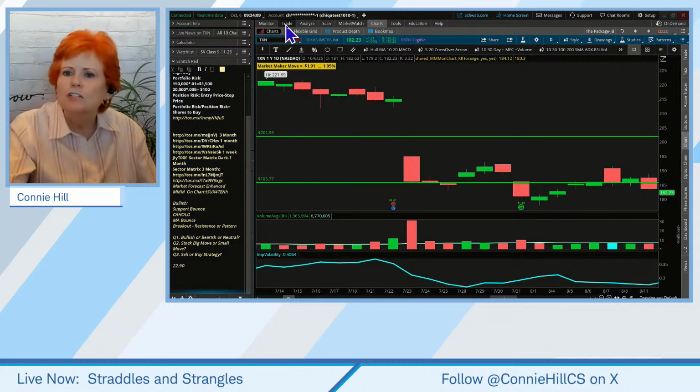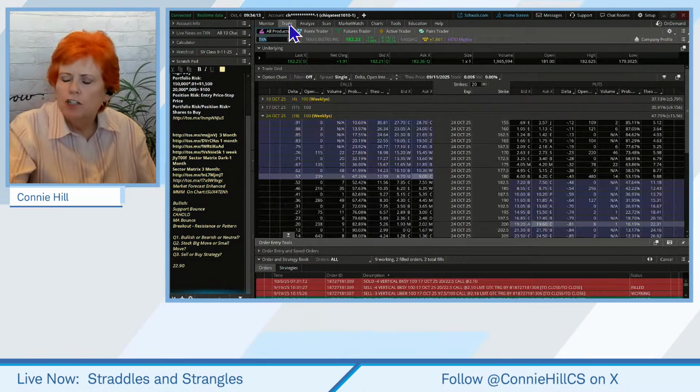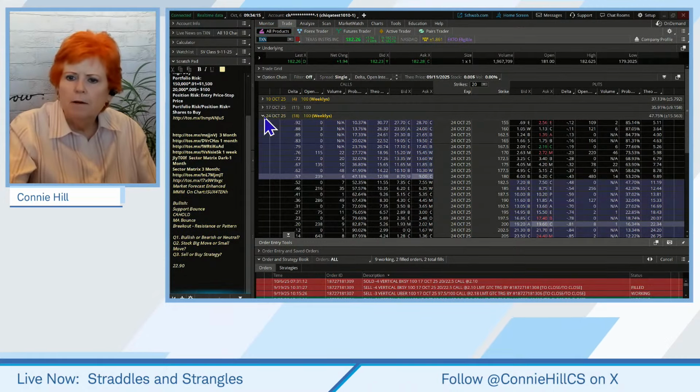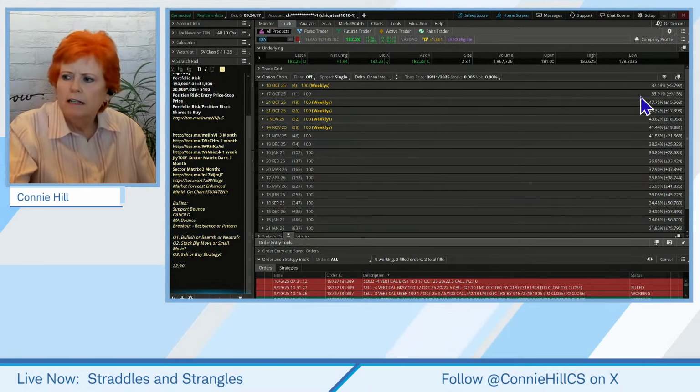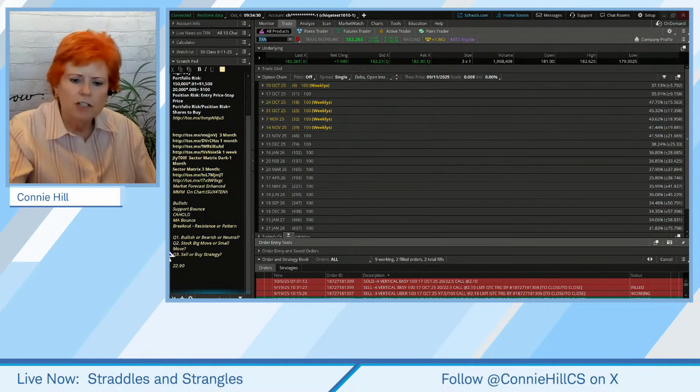Okay, let's go look at the premiums here. One thing I did want to mention is that we can see the implied volatility is up here. We can also see that we don't have the market maker move in here yet, and that was true in IBM. This little area right here, some of you might be familiar with it, some of you might not.